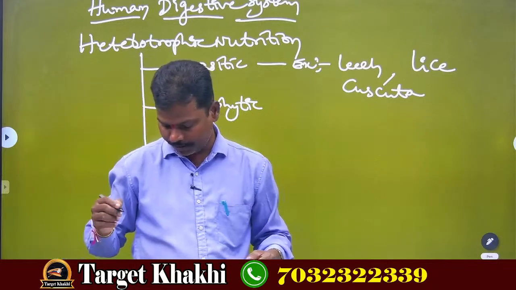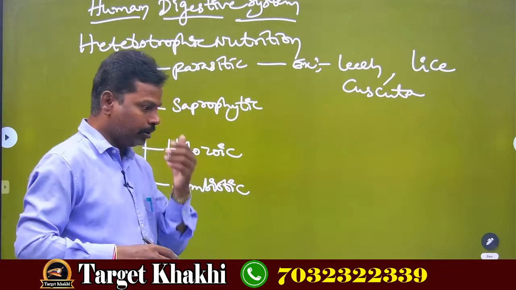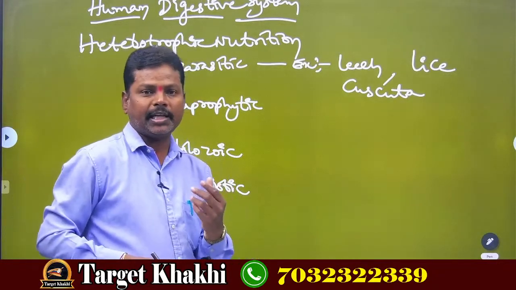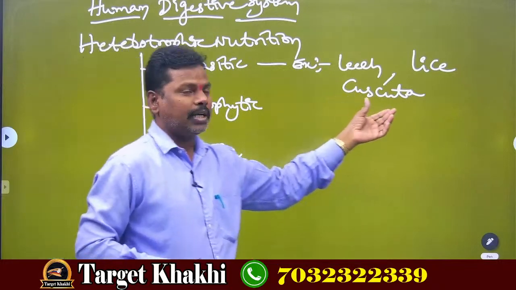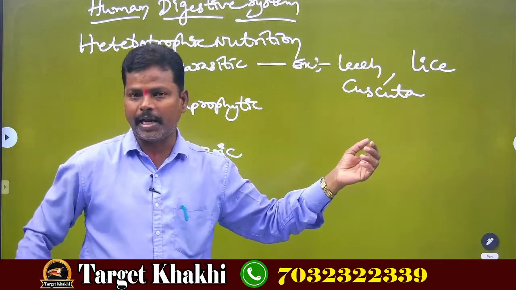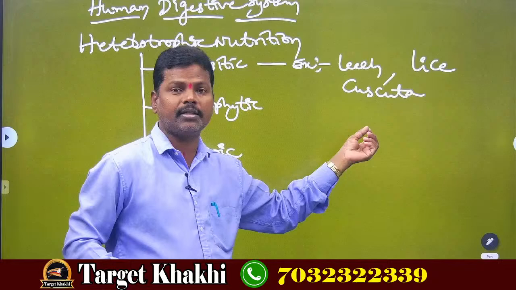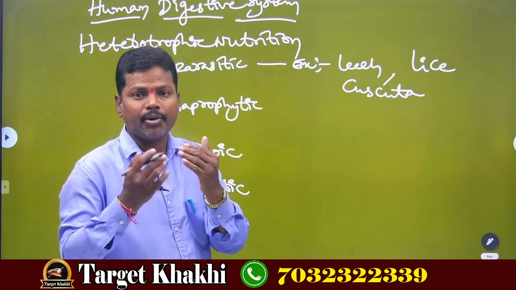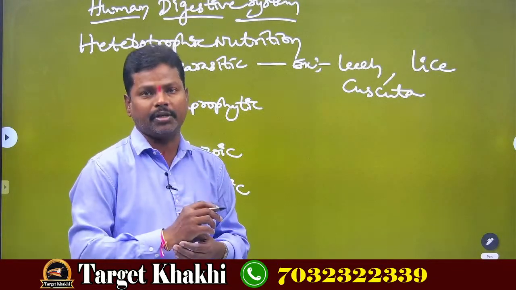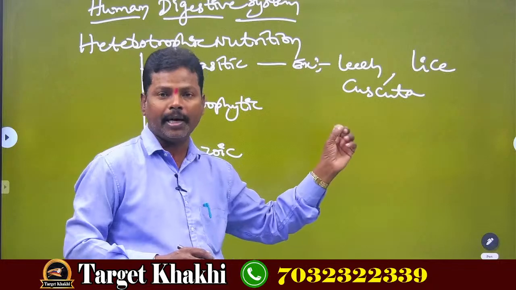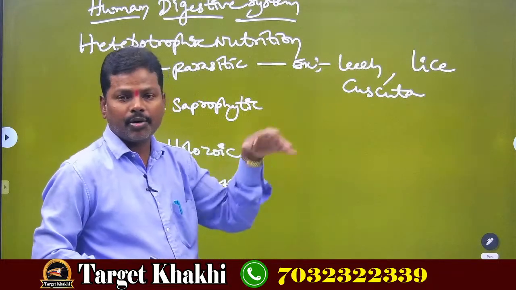Cuscuta is a parasitic plant because cuscuta is a non-chlorophyllous plant which does not have chloroplast cell to prepare its food. Cuscuta is a plant only, but it is a non-chlorophyllous plant.